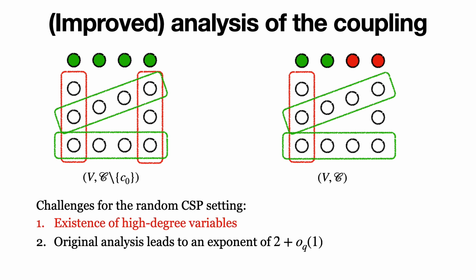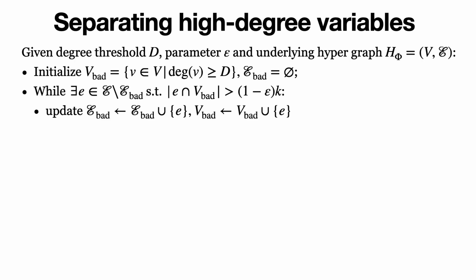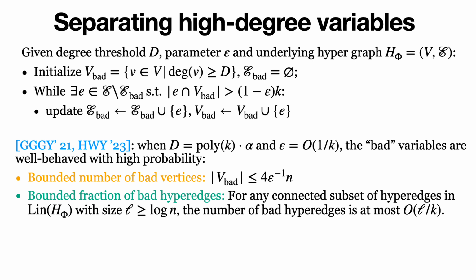So, for the first challenge, we apply some traditional methods of separating high degree variables. By collecting high degree variables and constraints that contain too many high degree variables, we find that with high probability, these high degree variables are well behaved in the sense that they only constitute a small portion of any logarithmic sized connected component. Therefore, we can handle the problem as if we are in the bounded degree case.